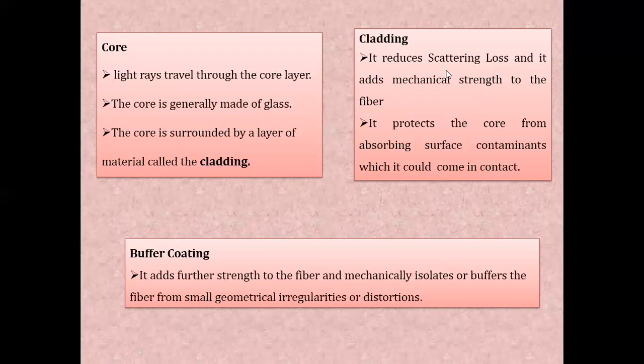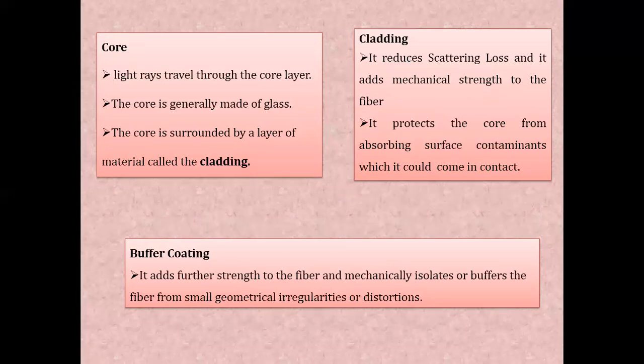Next, coming to the cladding. Cladding is a layer which surrounds the core medium. The refractive index of the cladding is represented as N2, and always the refractive index of the core, that is N1, is slightly greater than N2, and this region is made up of glass or plastics.